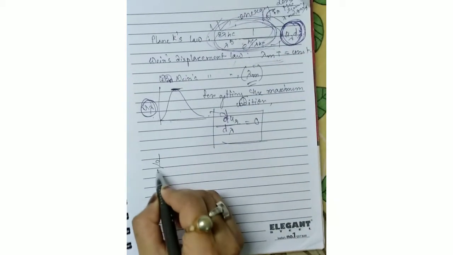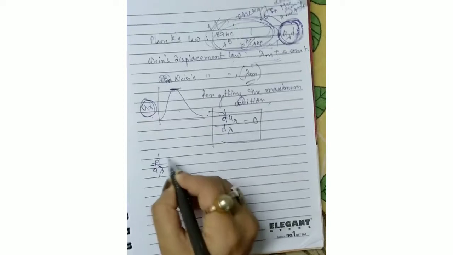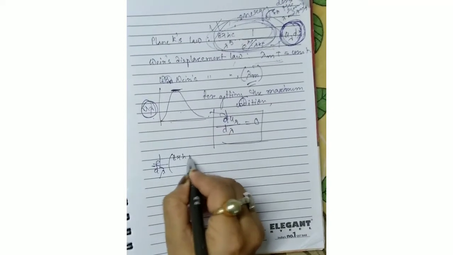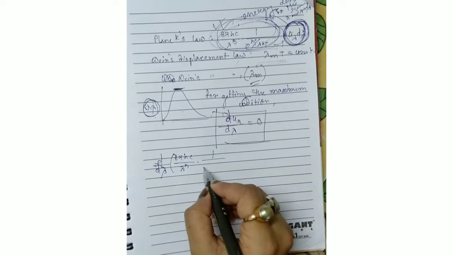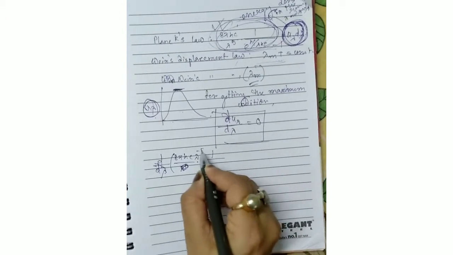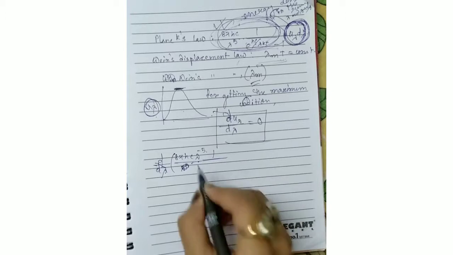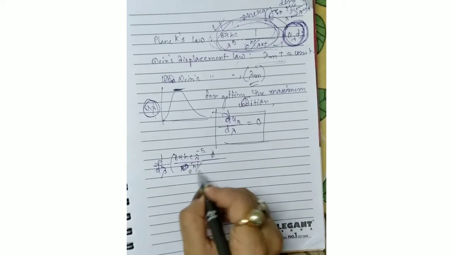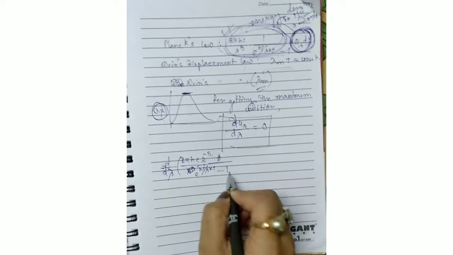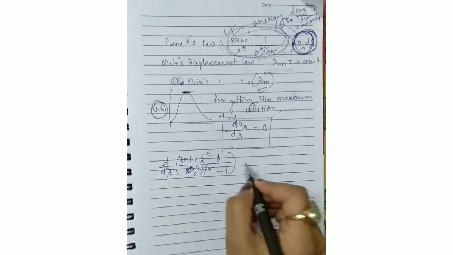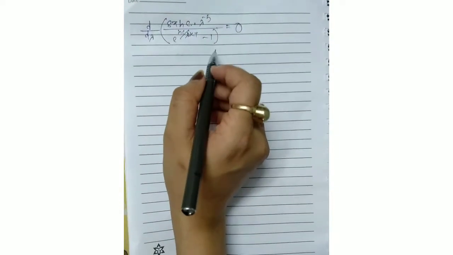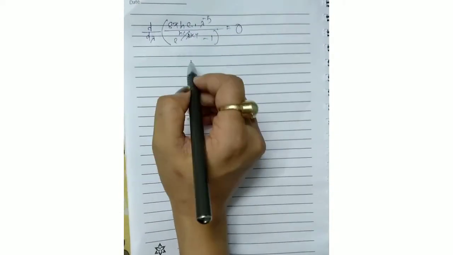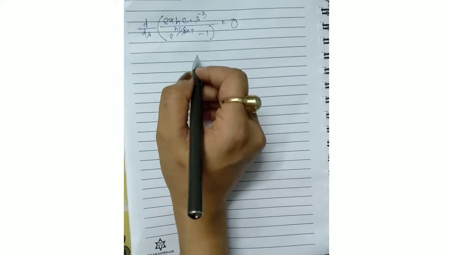So d by d lambda of 8 pi hc divided by lambda to the power 5 into 1 divided by e to the power hc by lambda kt minus 1 equals 0. So this is the condition for getting the maximum value of energy density, and from that we will find out Wien's displacement law.